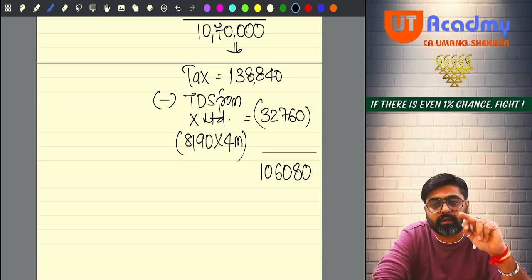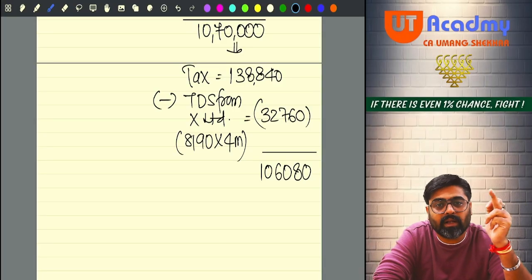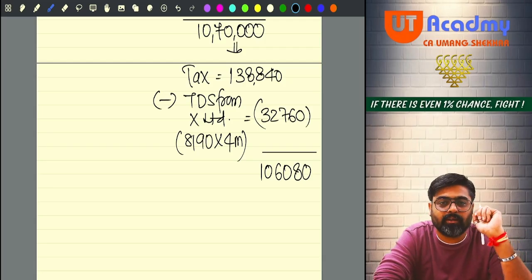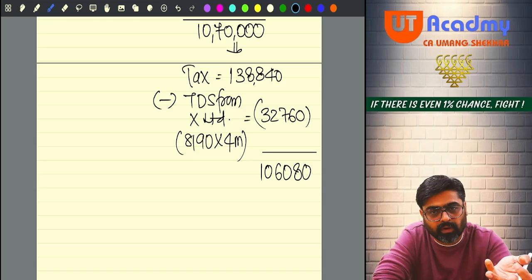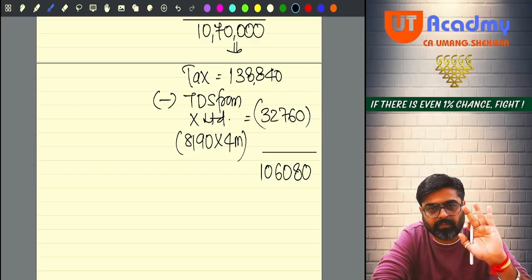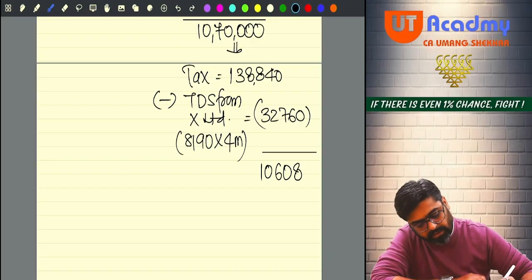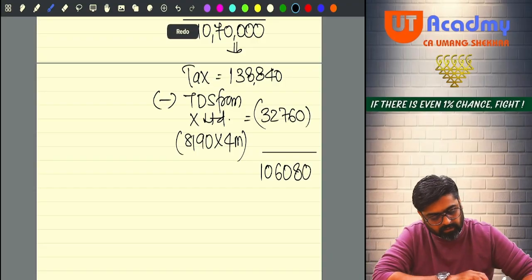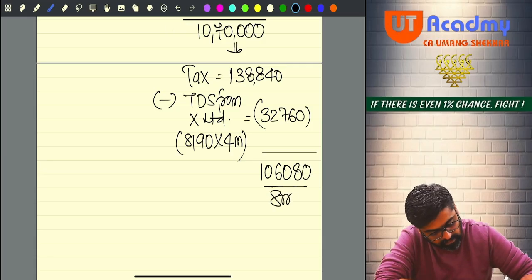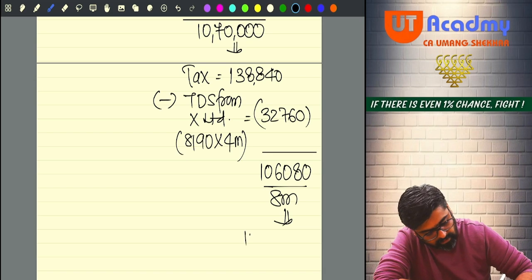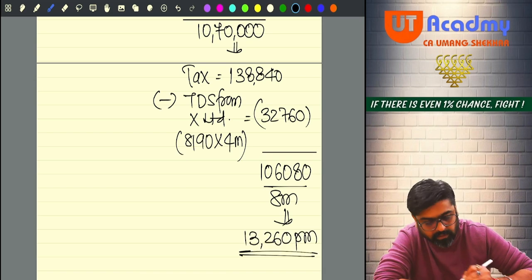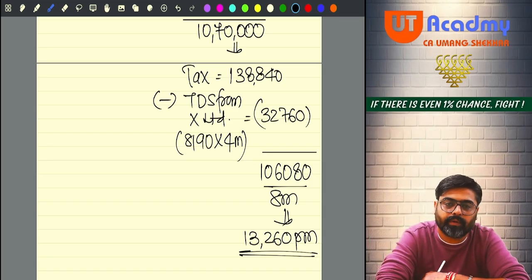But will it deduct from 12 months salary or the 8 months salary which Y Limited is going to give you? 8 months definitely, because Y Limited is going to give you salary for 8 months only, no? So whatever balance tax is coming, that will be deducted in 8 months. So divided by 8 months will be 13,260 per month. Will you remember this?